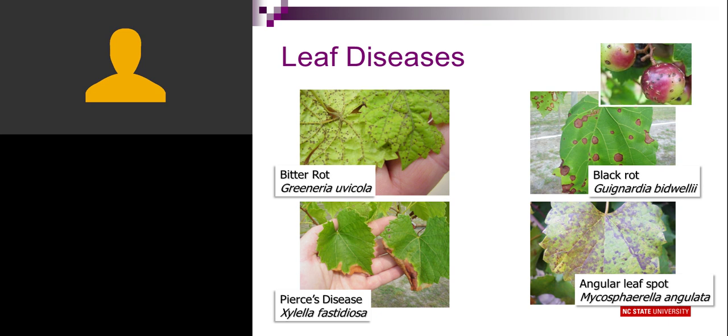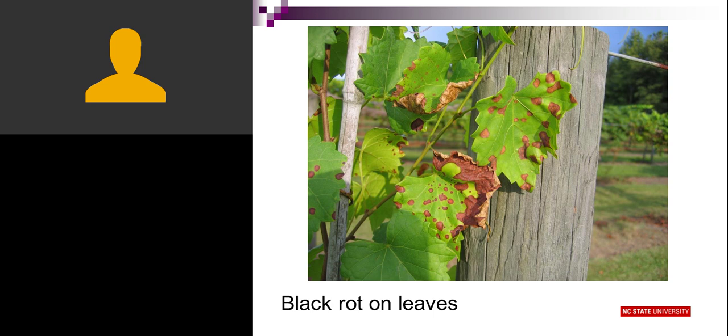Leaf diseases, very similar. You'll see necrosis and spots on the leaves and a number of pathogens that cause diseases of the leaves of muscadines. One of the earliest ones is black rot. So earliest in the season, you will see black rot on the leaves as one of the first pathogens that shows up in the springtime.